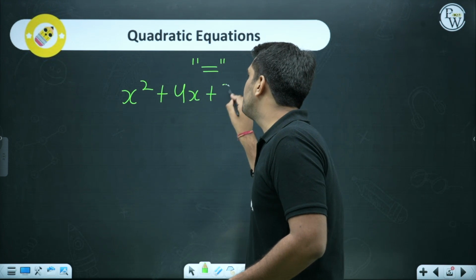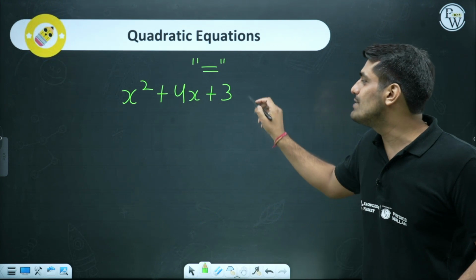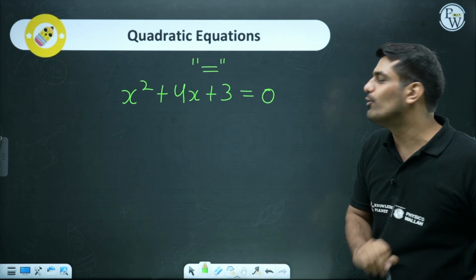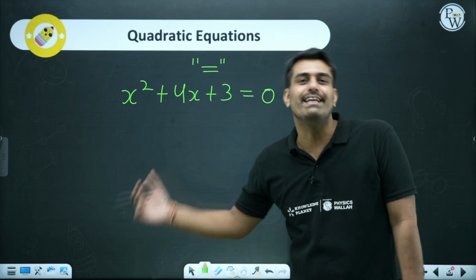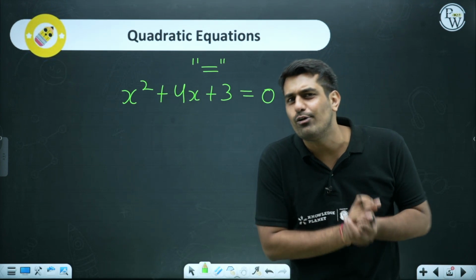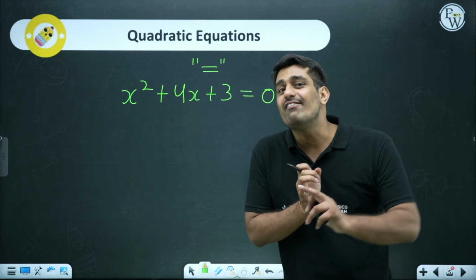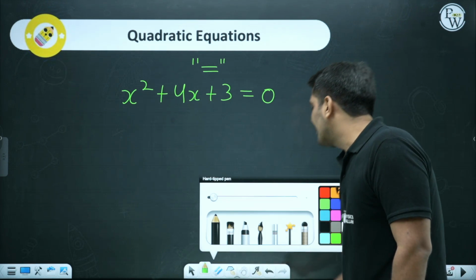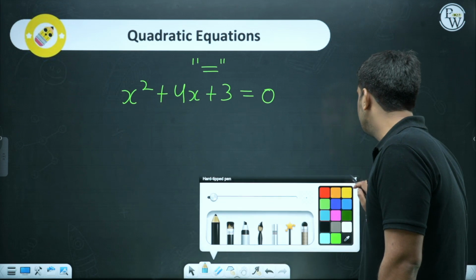I told this is a polynomial. If I put a equals to sign and put equals to 0, this is now a quadratic equation. This is how quadratic equation works. What are the very basics? The very important thing which we need to remember over here.